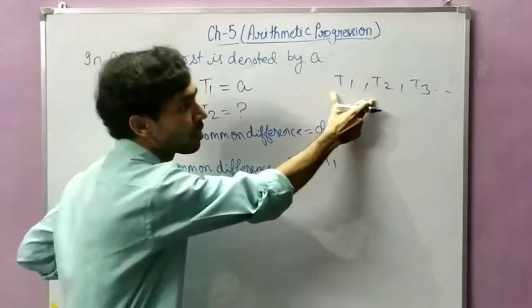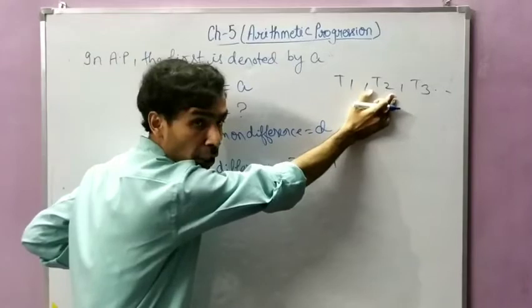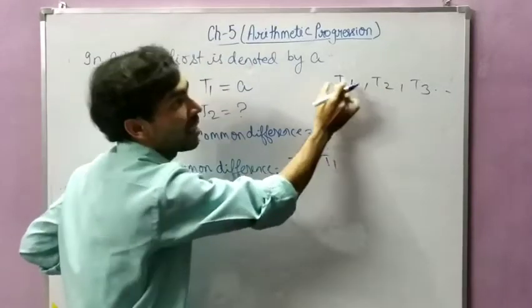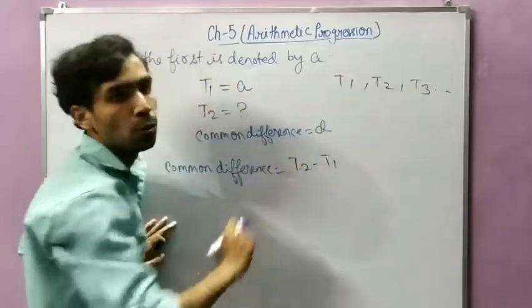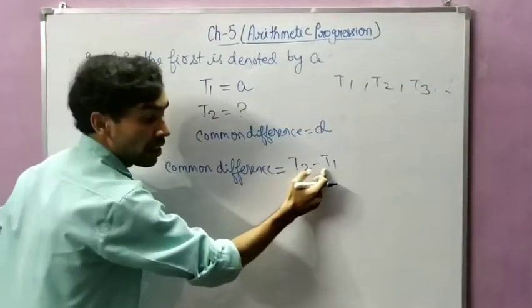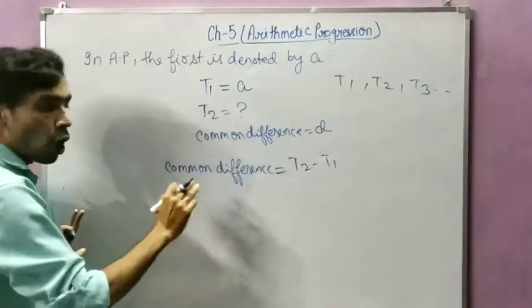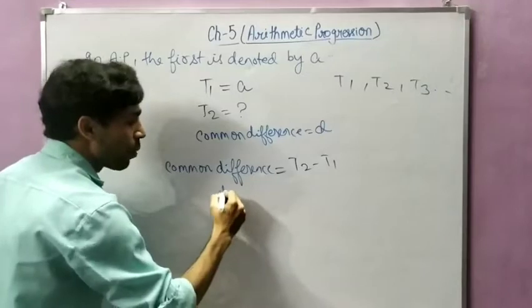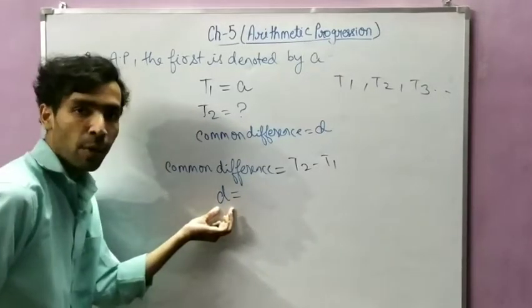We are taking two terms and subtracting the previous term from the next term. Suppose I take T2, so T2 minus T1. Suppose I take T3, so T3 minus T2. So the common difference can be calculated by any term minus the previous term. I have taken T2 minus T1. Now the common difference is denoted by small d.